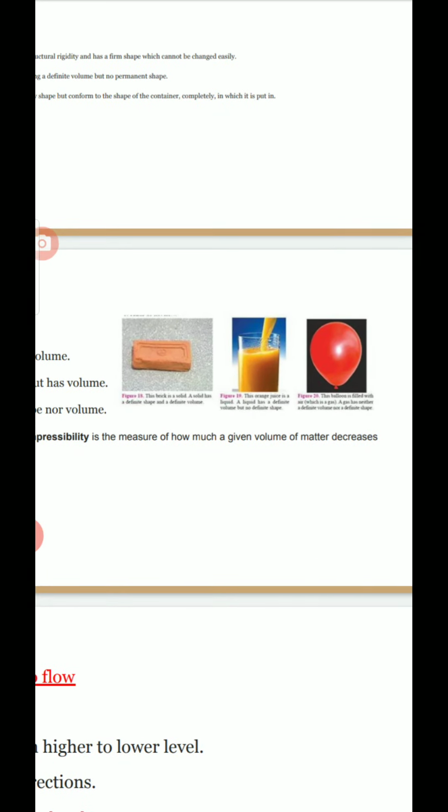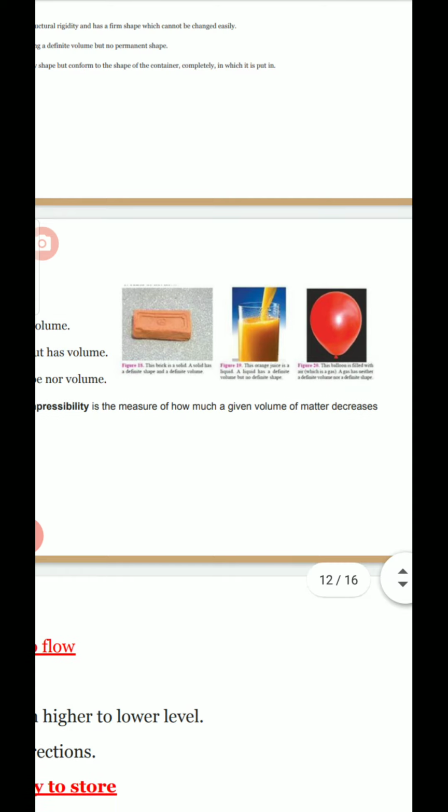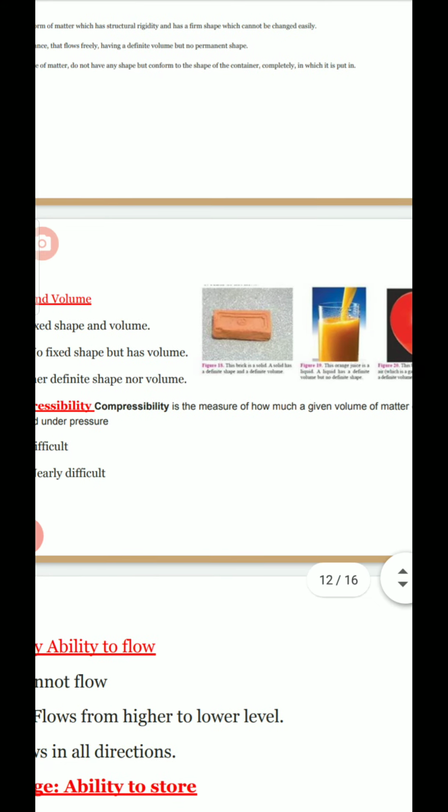Solid means it is a matter which possesses fixed volume and shape. The definition for liquid is it is matter which is free to flow, which has particular volume but does not possess shape. In case of gases, the definition is: the matter which does not possess particular shape or volume is said to be gas.